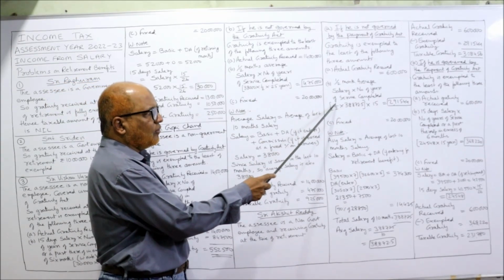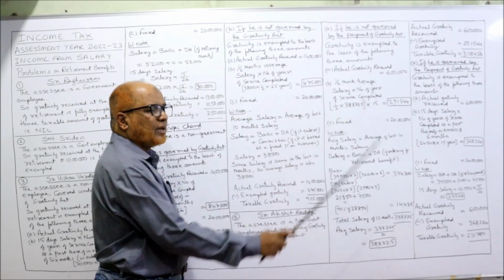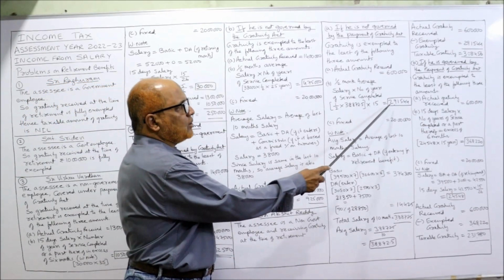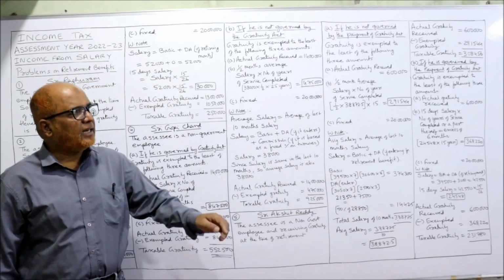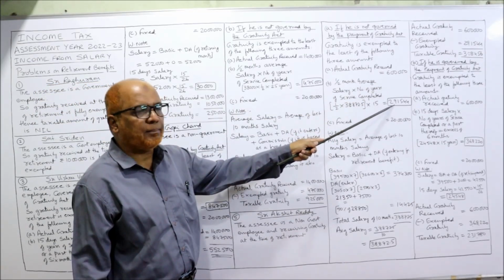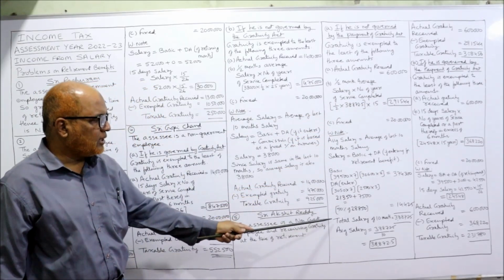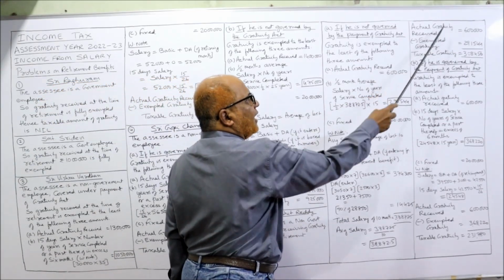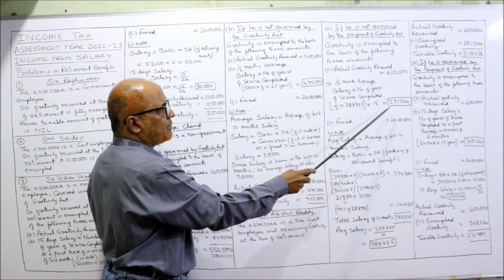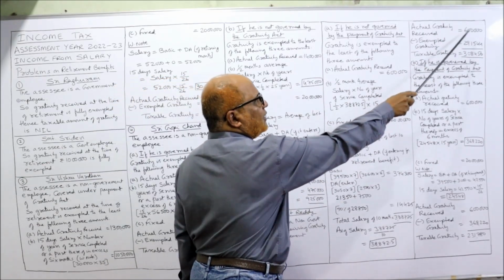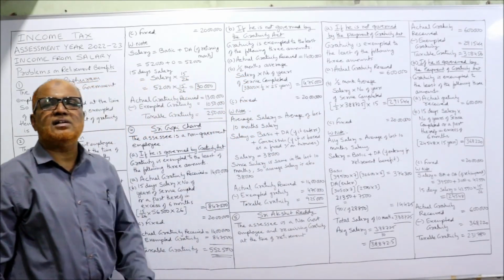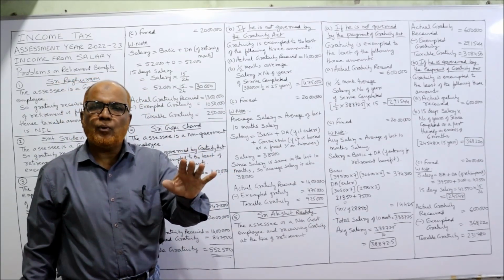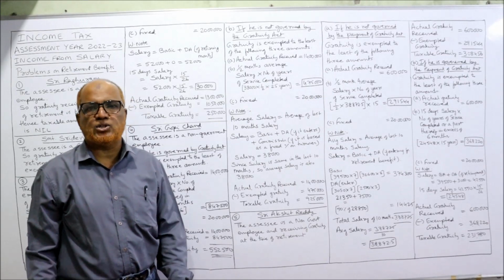Half month average salary. So 1 by 2 into 38,872.5 into number of years of service completed. It is given in the problem 15 years. Multiply, 2,91,544. The least of these three amounts is exempted. So 2,91,544 is exempted. Now total actual gratuity received is 6 lakh and the exempted gratuity is 2,91,544. Deduct, and 3,08,456 is the taxable gratuity. Finished. This is the case when the employee is not governed by the Gratuity Act.